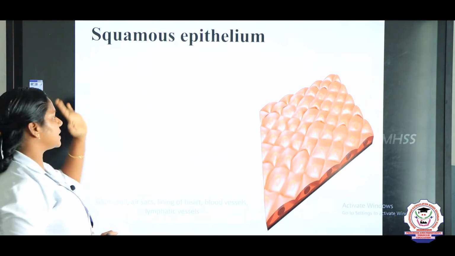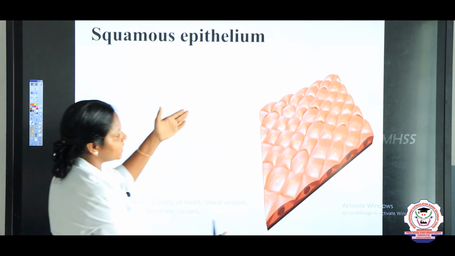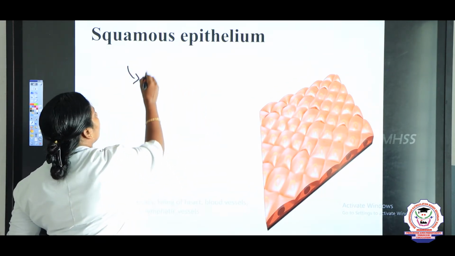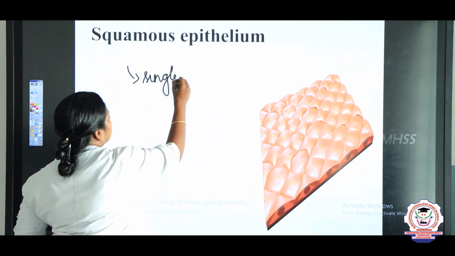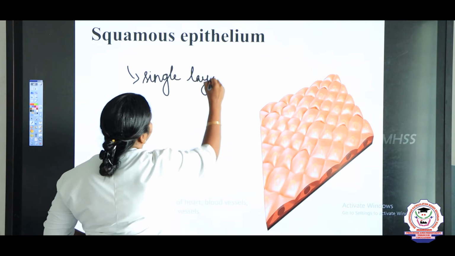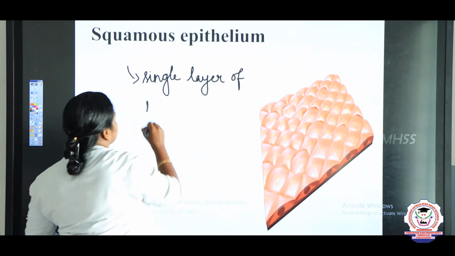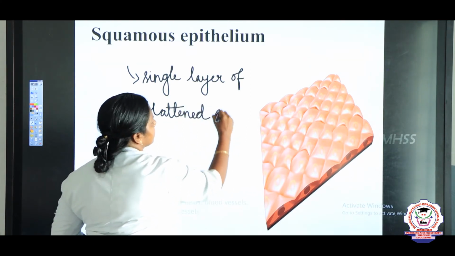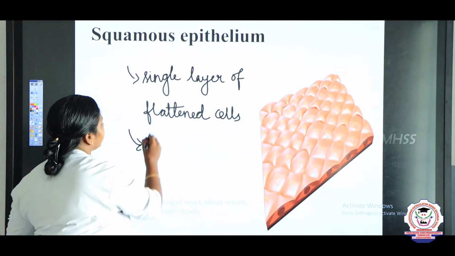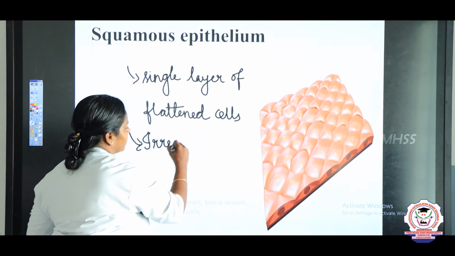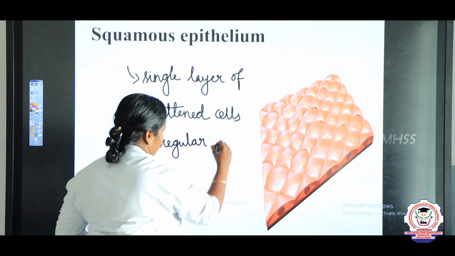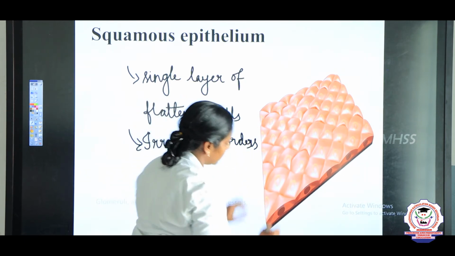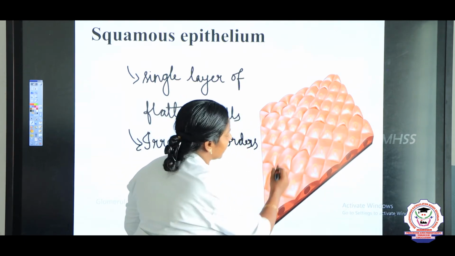So first we are going to see the squamous epithelium. This is the image of the squamous epithelium. It is a single thin layer of flattened cells, and they possess irregular borders. They are irregularly patched.